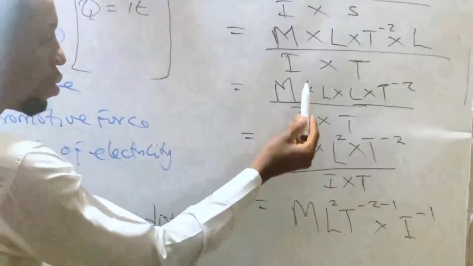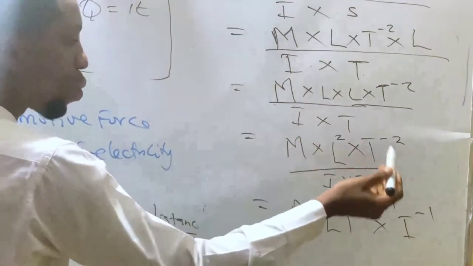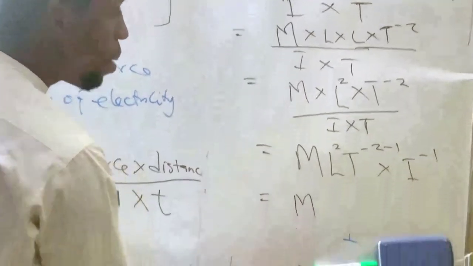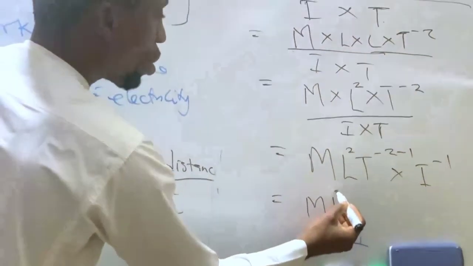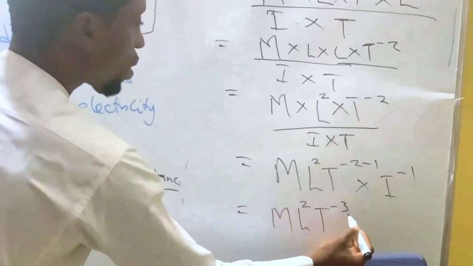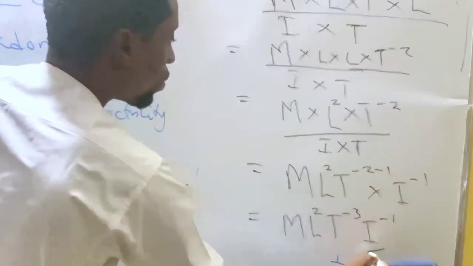Then we are going to have M L raised to power 2 T raised to power minus 3 I raised to power minus 1.